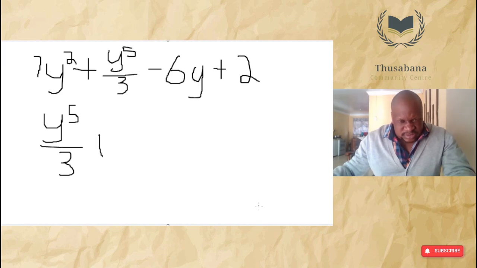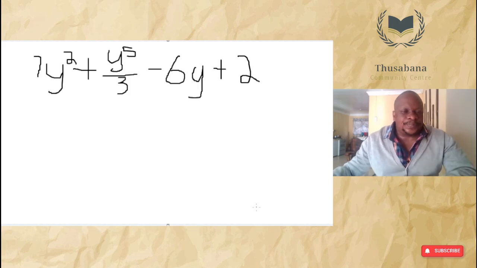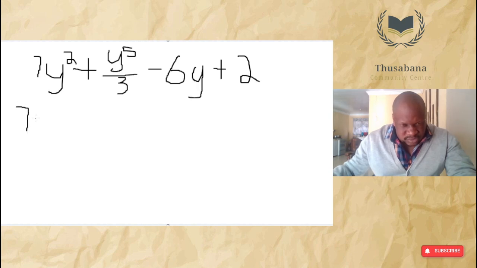Just need to change this. Where we are seeing y, we are going to change that to minus 1. So it's 7, we'll put a bracket here, minus 1 squared.